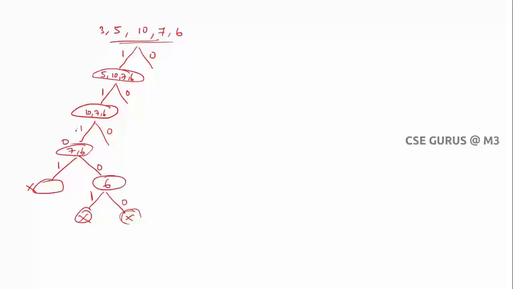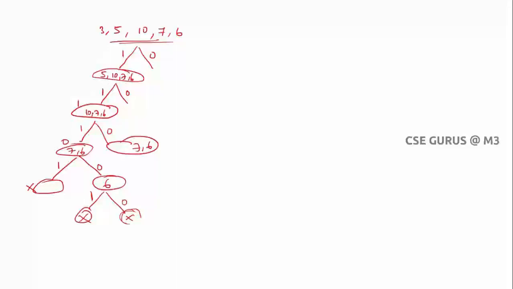Now 10 7 6. Here I have taken one element, and here I have taken one more element, so 1 plus 1, which is 2 here. So like this, and 2 plus 1. Of course, one more thing we need to do here. We have not completed this part. So without taking 10, I have two options, 7 and 6. So here, 7 and 6 you have to take.